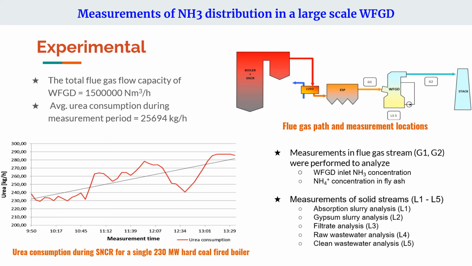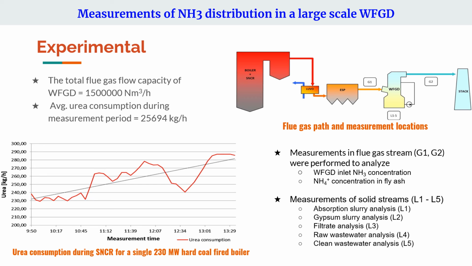The average urea consumption during the measurement period was 25,694 kilogram per hour. Measurements in the flue gas streams G1 and G2 were performed to analyze the WFGD inlet ammonia concentration as well as ammonium concentration in the flue gas. The flue gas path and measurement points are shown in this figure, where you can see L1 to L5 process streams, G1 inlet and G2 outlet.